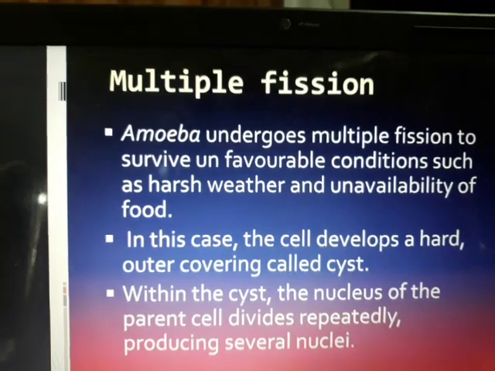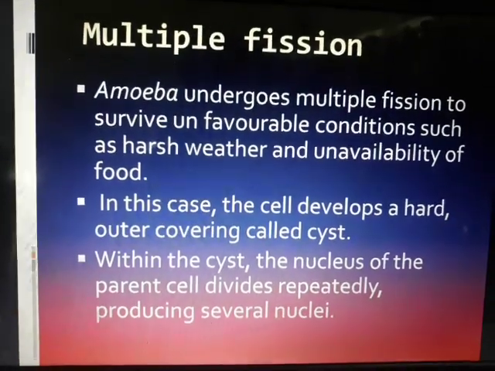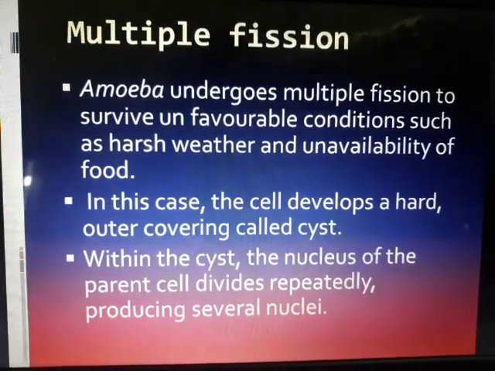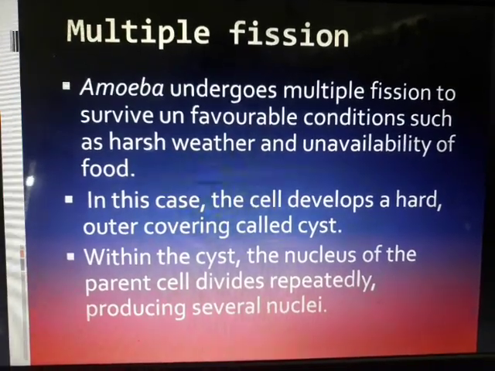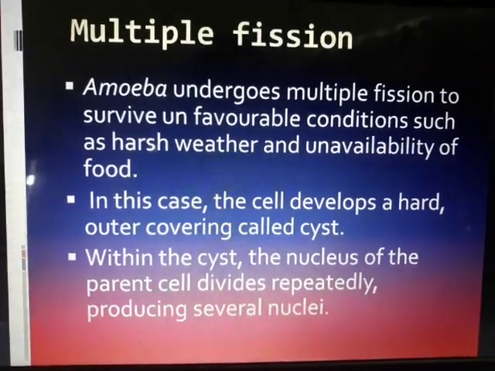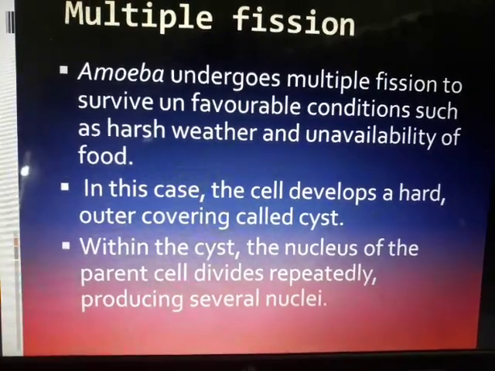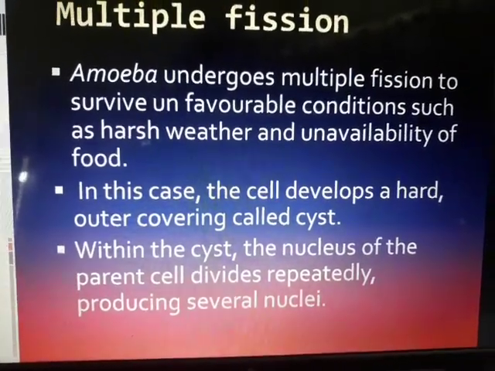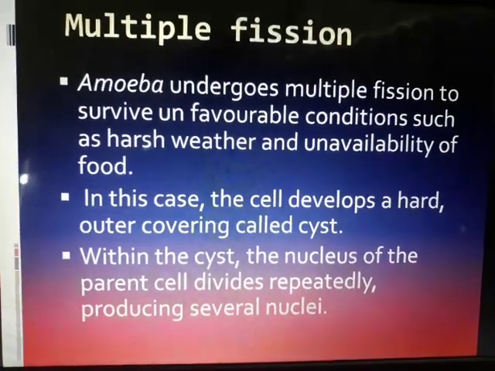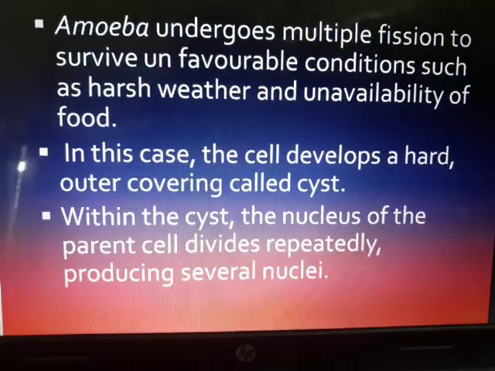There is also multiple fission, and we saw that amoeba undergoes multiple fission to survive unfavorable conditions such as harsh weather and unavailability of food. Even if it is not able to get food, or the weather is not supporting, it is able to reproduce with the help of this kind of steps.